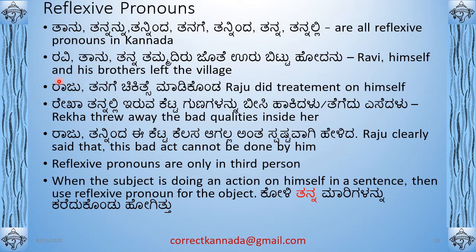Since you've already used the word Raju, this Raju is the Avanige. But if you want to talk about something that Raju did on himself, then you must use Tanage, to him, right? Tanage chikitse ಮಾಡಿಕೊಂಡ. That's the purpose of the reflexive pronoun. ರೇಖಾ ತನ್ನಲ್ಲಿ ಇರುವ ಕೆಟ್ಟ ಗುಣಗಳನ್ನು ಬೀಸಿ ಹಾಕಿದಳು or ತೆಗೆದು ಎಸೆದಳು. ರೇಖಾ ತನ್ನಲ್ಲಿ, in her own self, right?